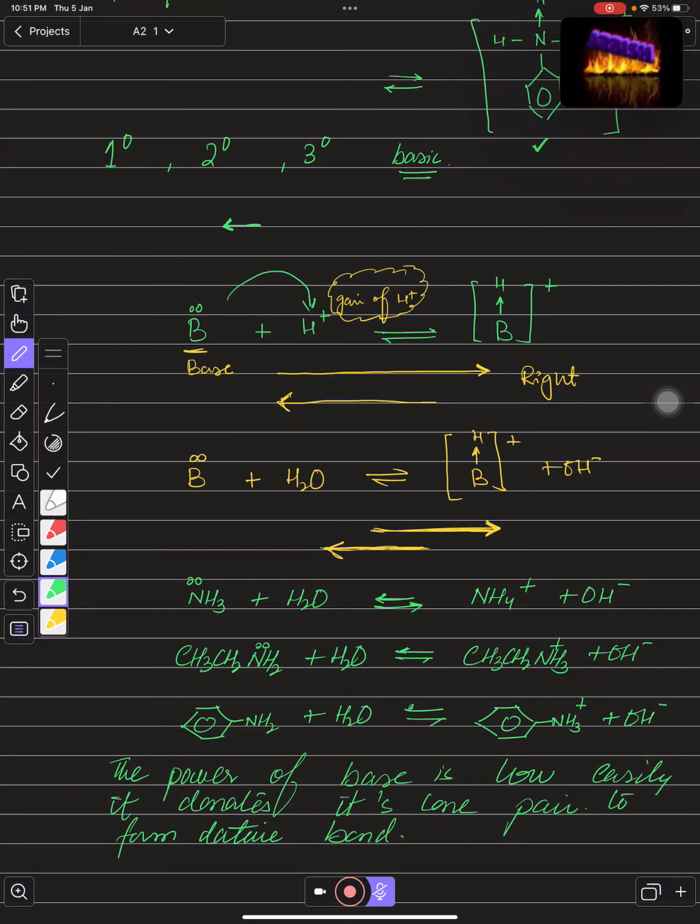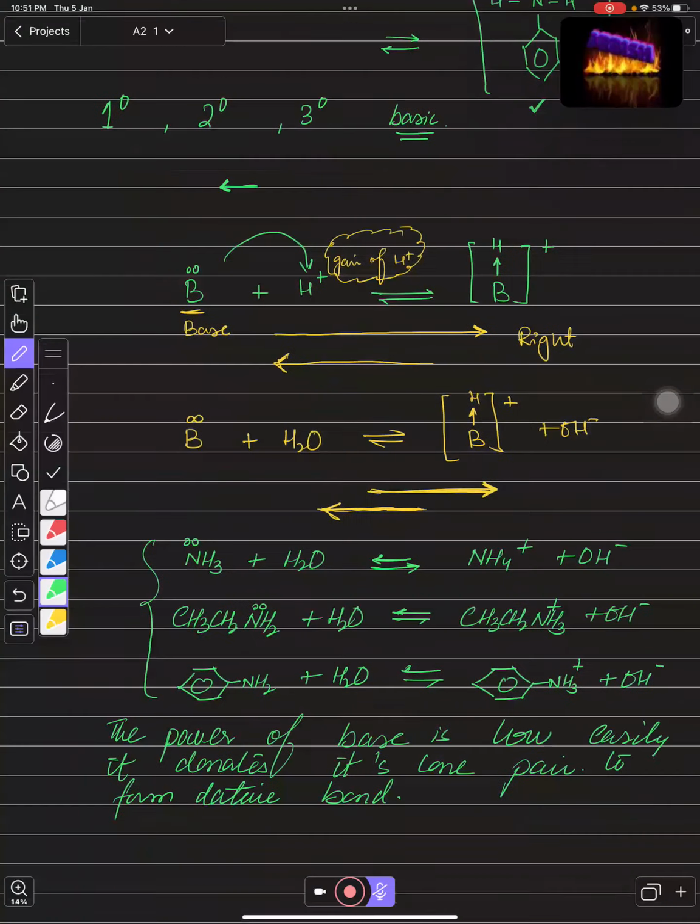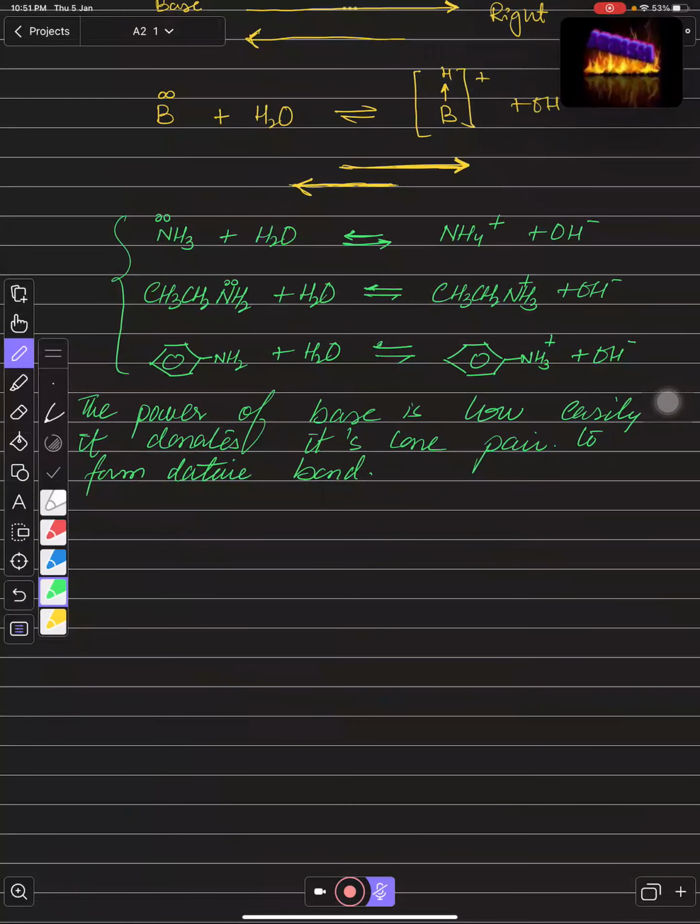So I just want to know which of these, that's ammonia या ethylamine या methylamine या phenylamine, इन तीनों में से ज्यादा बेसिक कौन सा है। We want to know this, कि किसकी पावर ज्यादा है, कि वो इलेक्ट्रॉन जल्दी से दे रहा है, तो किसकी पावर ज्यादा है, we need to know this.